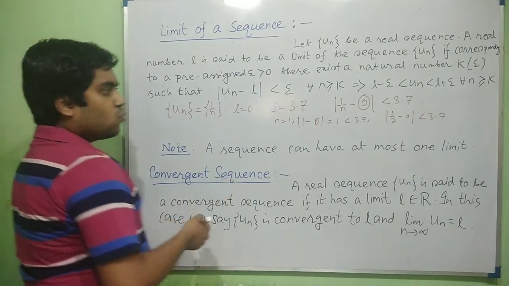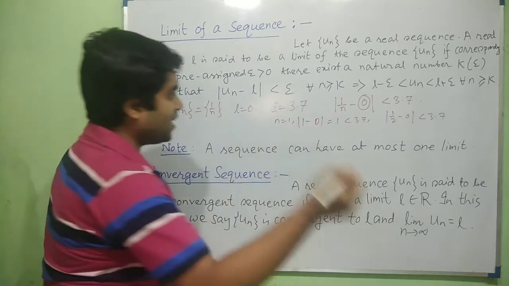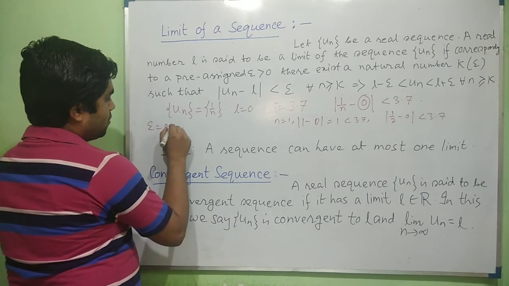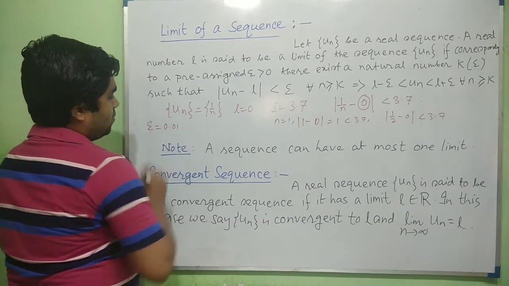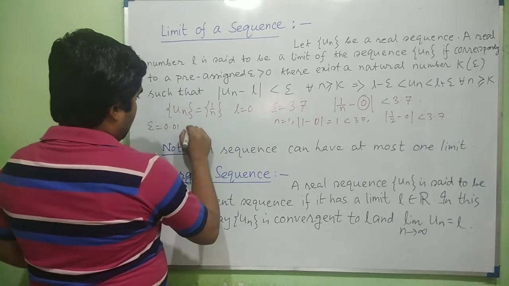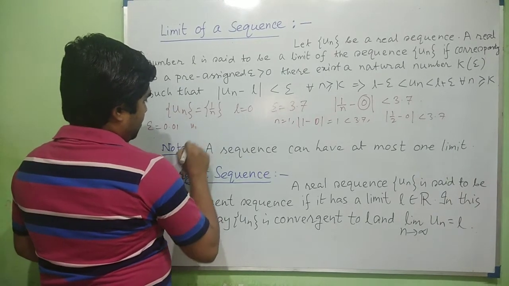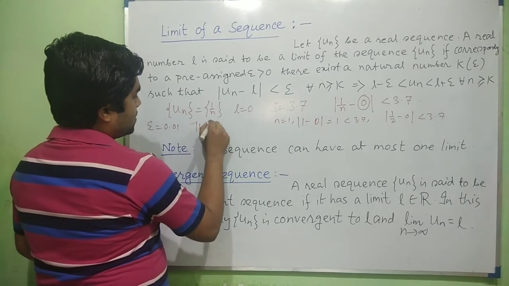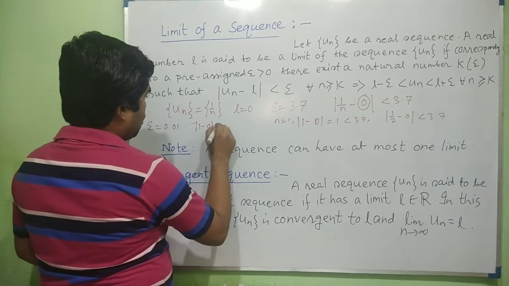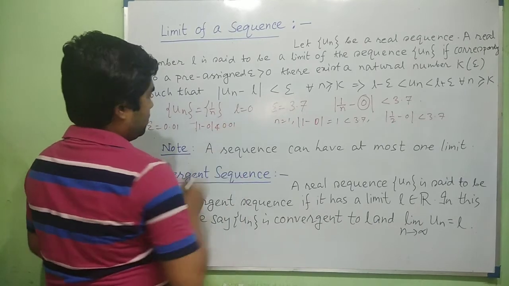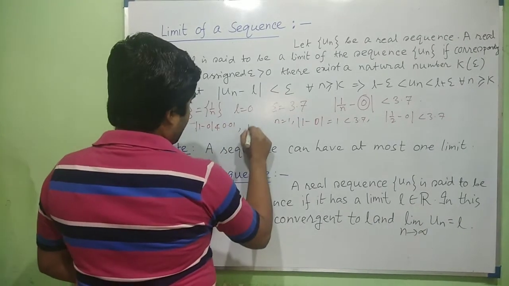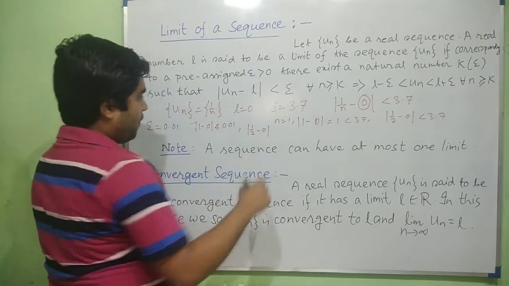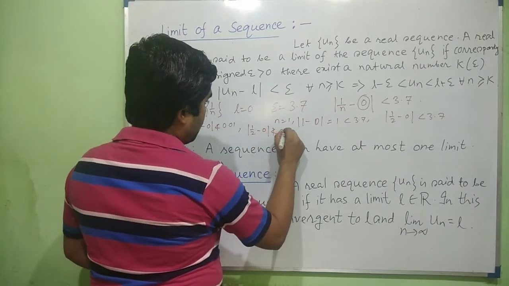Suppose anyone wants to choose epsilon as very small, say epsilon as 0.01. Then for u1 minus 0, that is 1 minus 0, which is not less than 0.01. Similarly, for u2, 1/2, that is 0.5, which is also not less than 0.01.